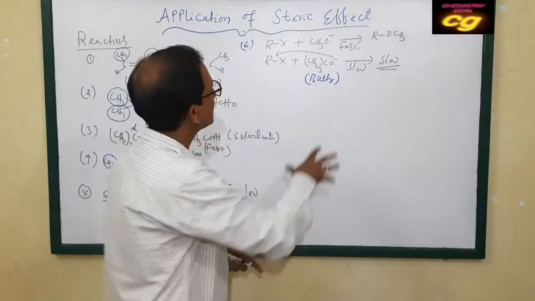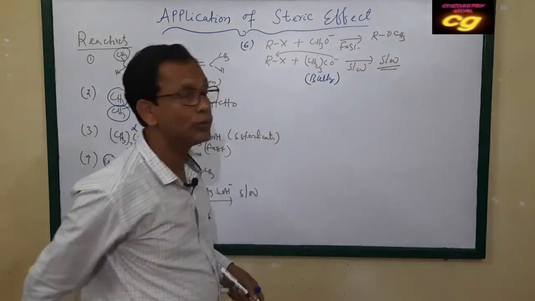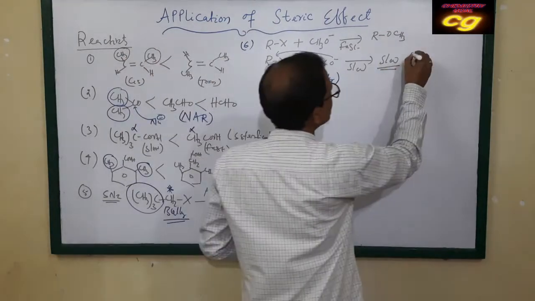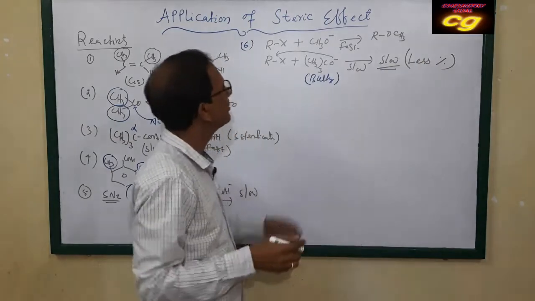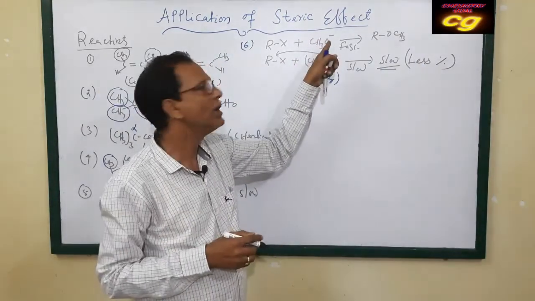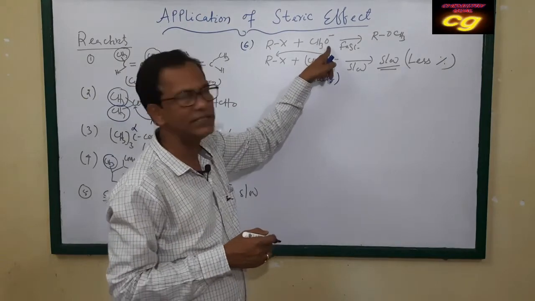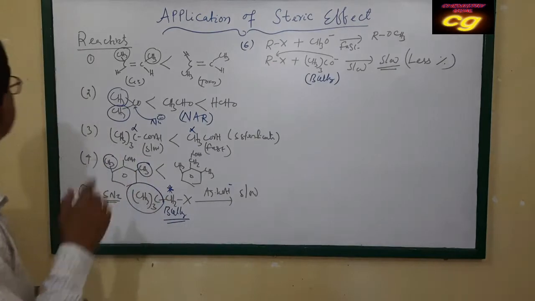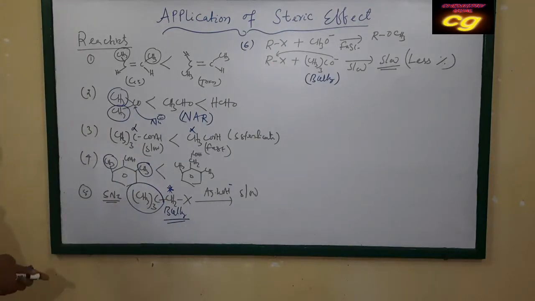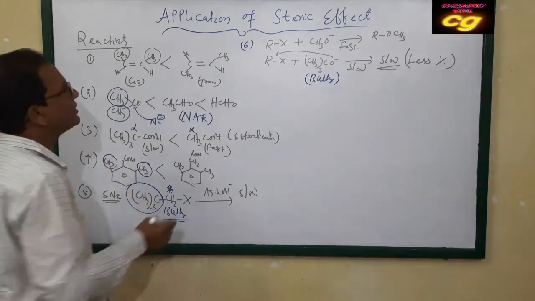That's why the attacking of RX forming ether is very slow. The product is very low, less percentage will be formed. But in this case the percentage is more because the reactivity is fast, because the attacking reagent, this nucleophile, is a smaller group.